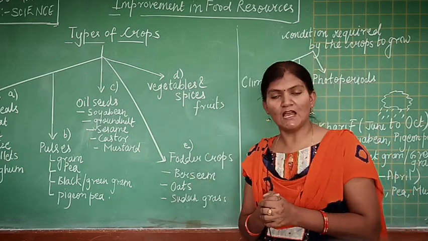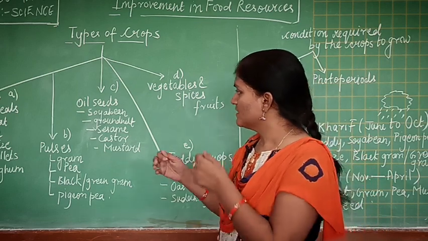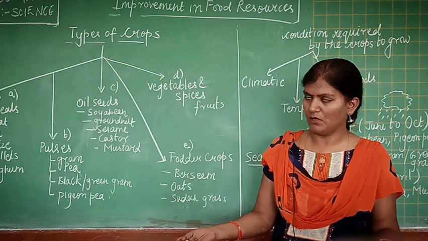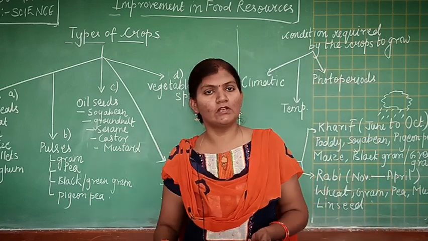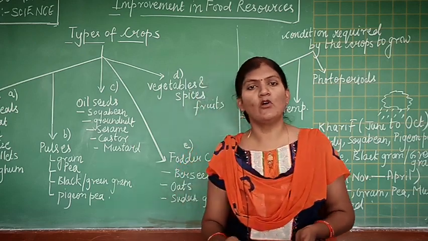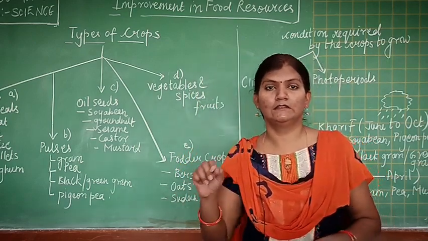So we'll see what are the examples of oil seeds. The examples of oil seeds are soya bean, we use normally in our home. Then groundnut oil is moongfali ka tel. Then sesame oil is til ka tel.